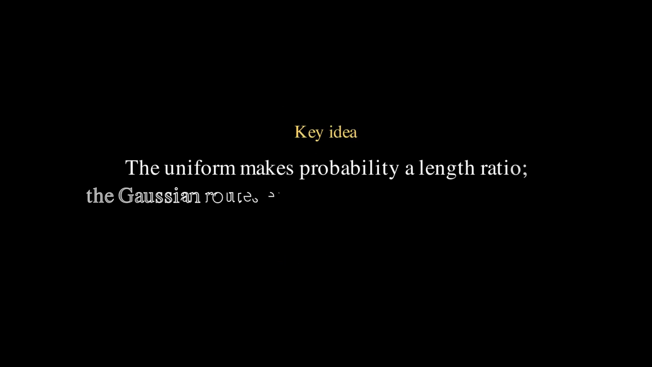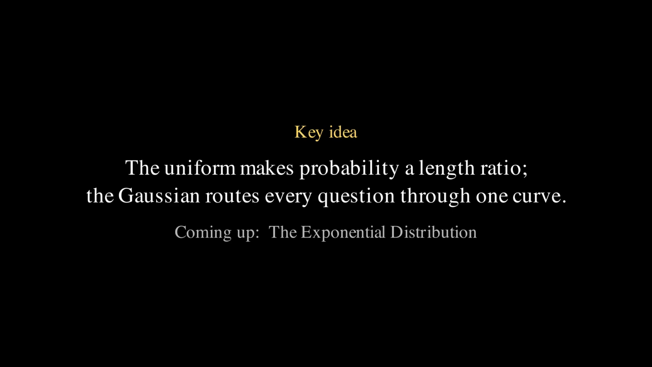The key idea of this video: the uniform makes probability a length ratio, and the Gaussian routes every question through one curve, Phi.